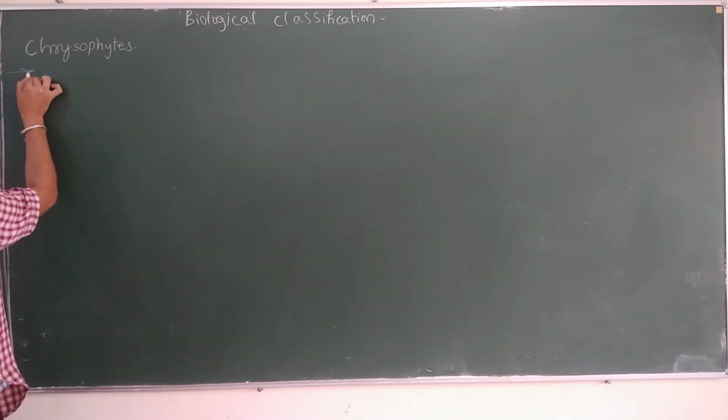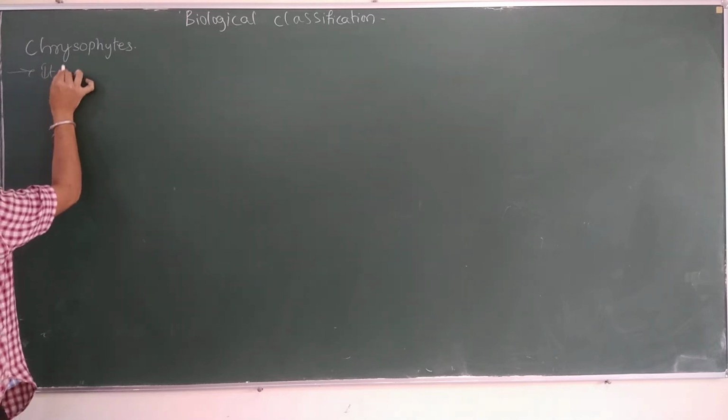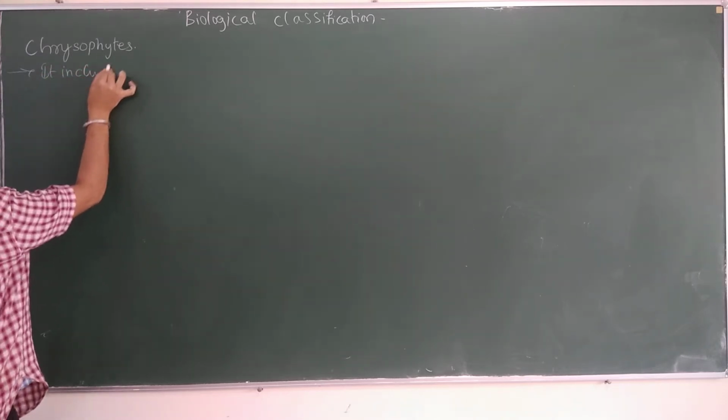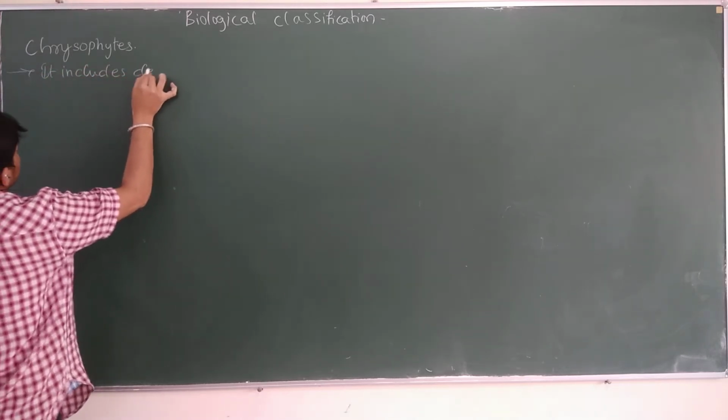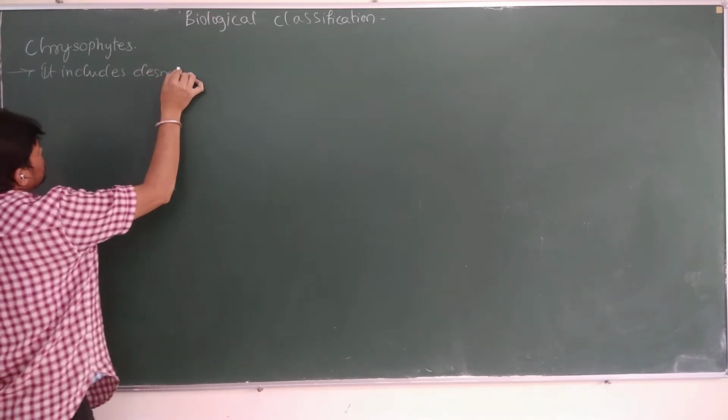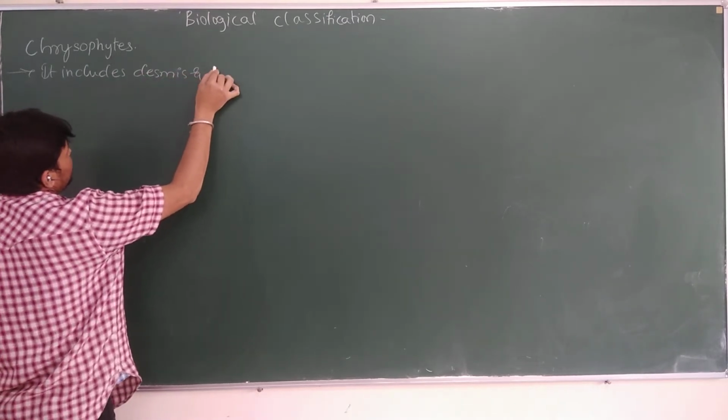So in today's class we discuss the chrysophytes. Chrysophyta includes desmids and diatoms.